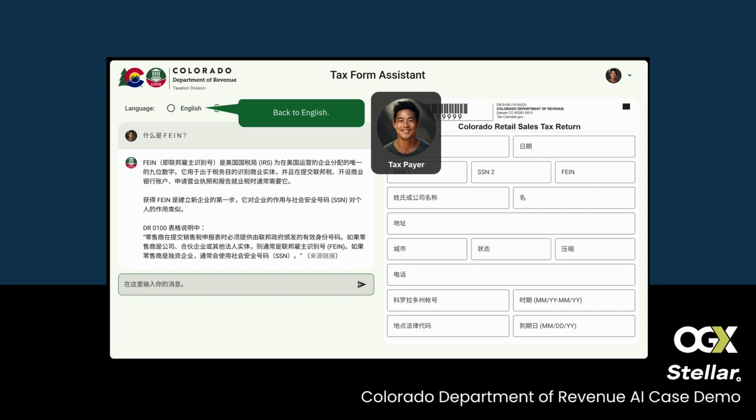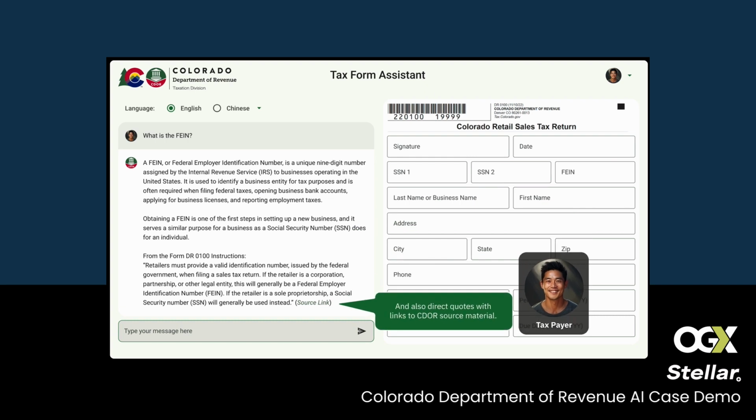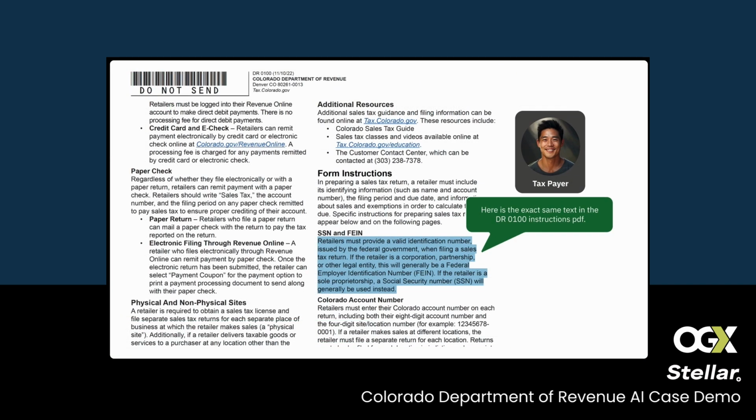He switches back to English and sees that it's providing both general context about what an FEIN is, and also the specific directions given by the CDOR in its source material. This is coming from the form DR100 instructions, and if he clicks on the source link, he can go to the PDF and see that exact text.